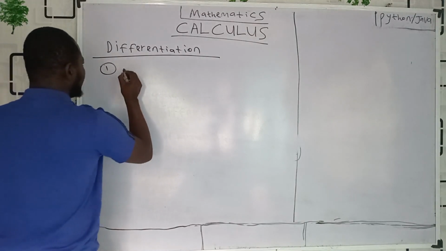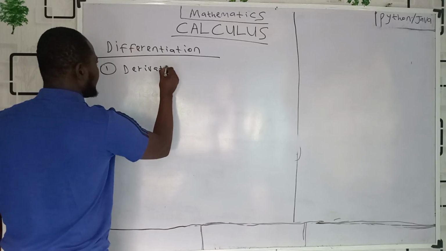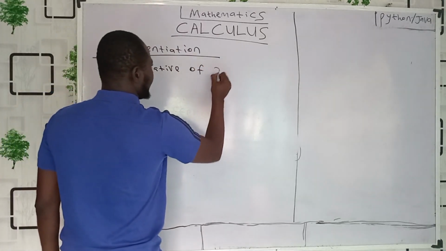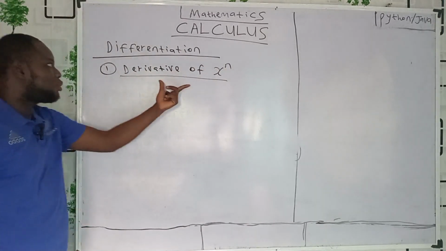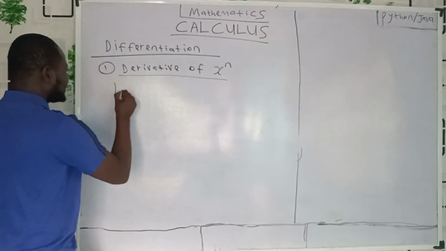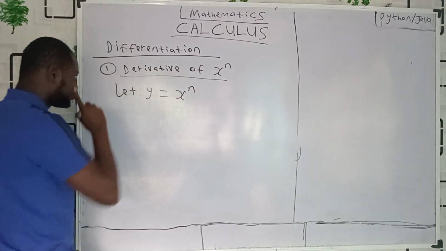So number one, let's talk about derivative of something like x raised to power n. That's the first thing. Anytime we have something like this, x raised to power n, we can say let y be x raised to power of n.